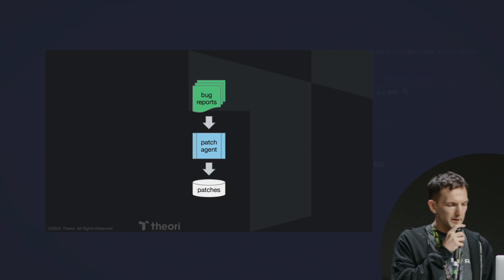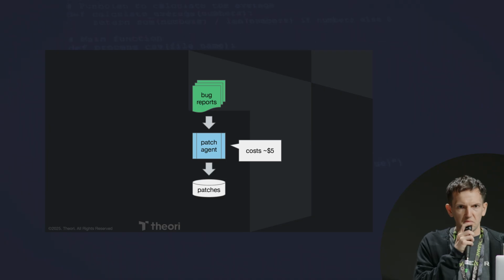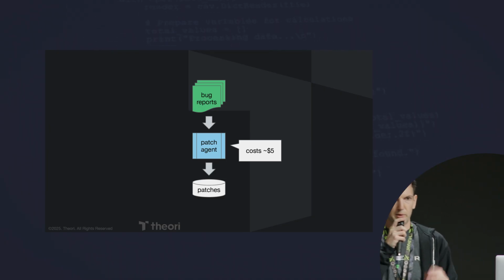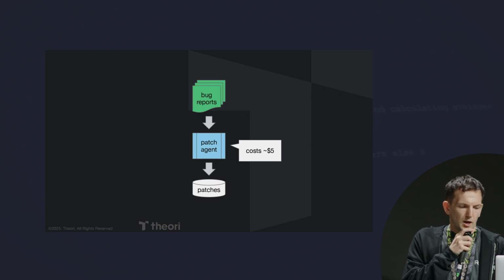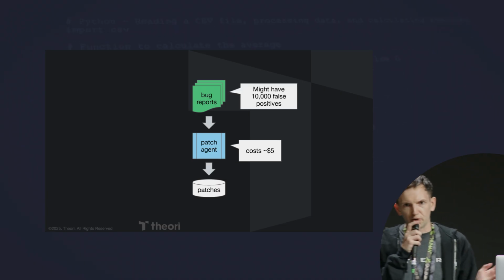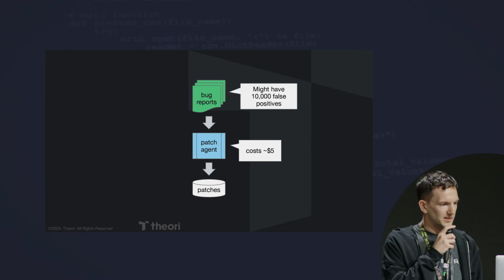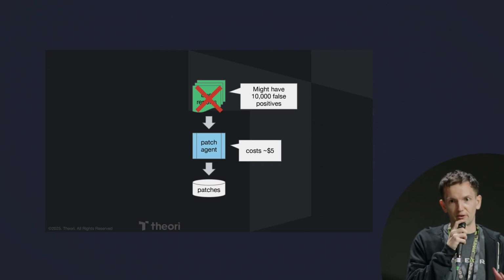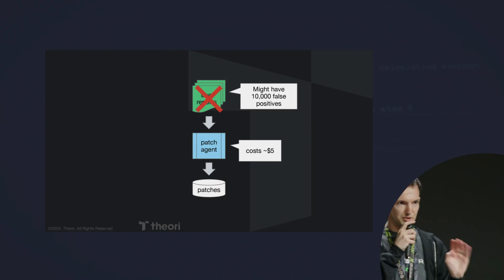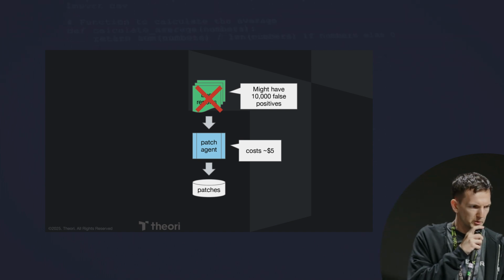Static analysis, right? So a patching agent run maybe costs $5, right? We can run a few different ones in parallel. We've got to test a few things. Bug reports, great. Lots of false positives, 10,000 results. It's going to get expensive real fast, right? That's not going to work. We can't run $50,000 of this. So what do we do?